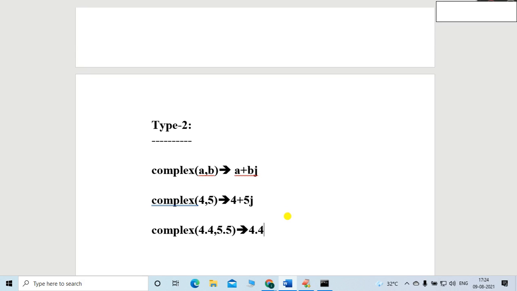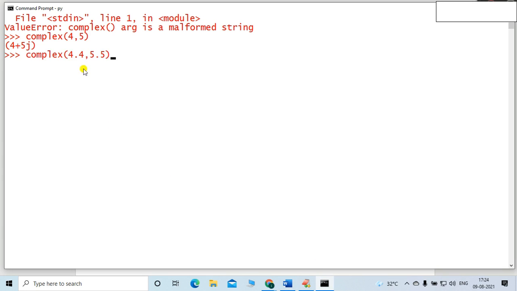Definitely, friend, 4.4 plus 5.5j, right? Let me cross check whether it will give the correct answer or not. Okay, so as you can see, definitely perfect. Whatever we expected, we got the same thing here also, friends. So it is possible, right?